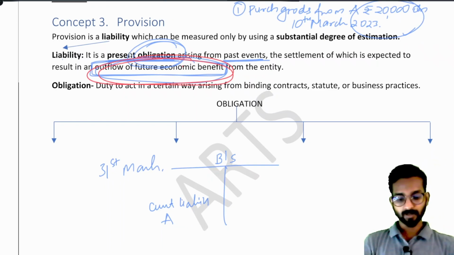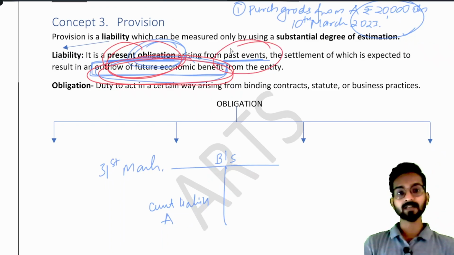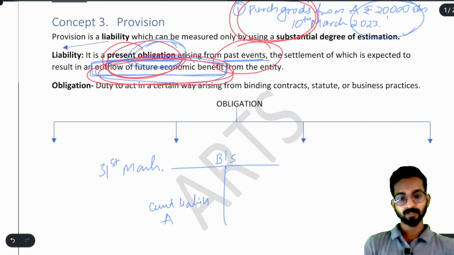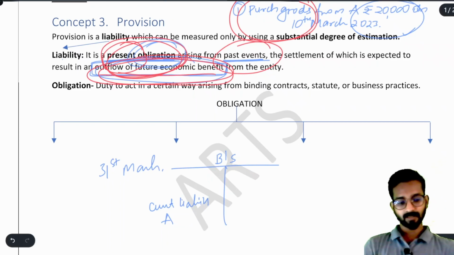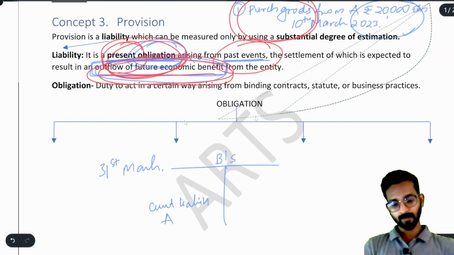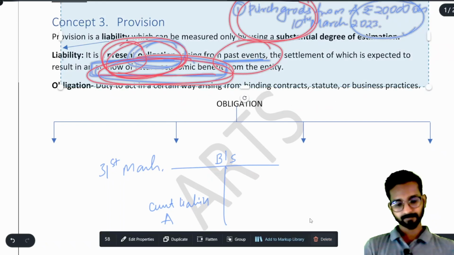Understood? It means I have a present obligation arising from a past event. What was the past event in this case? We purchased goods from A in the past. So in the past there was some event due to which today I have an obligation, I have a duty. Today I have a duty means I have a present obligation to pay something, that is called an outflow of future economic benefit. Understood?